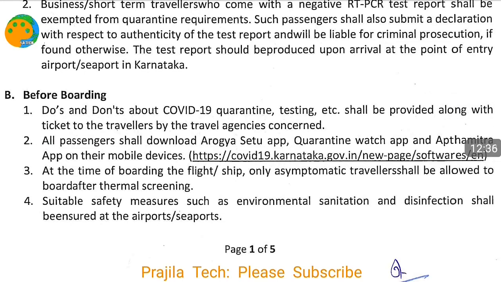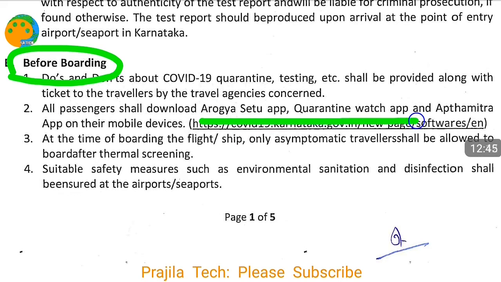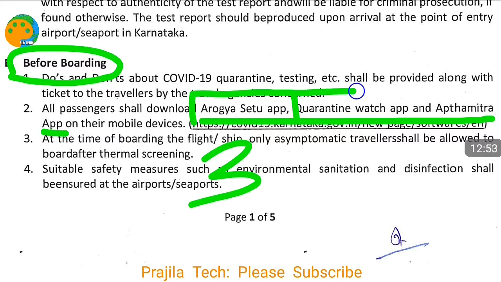So better to do the downloading of this application first, even though it is told as before boarding. But friends, please do this, installing these applications first. You can do it in any order, no problem. You can do the declaration form first, but make sure you click the three applications tab. These three applications are a must on your mobile before you board the flight. What are they? Arogya Setu, Quarantine Watch, and Apat Mitra app.